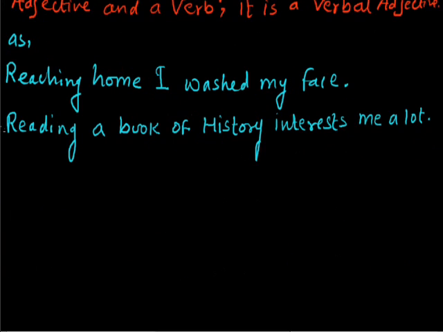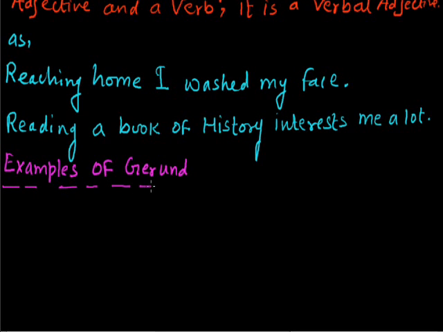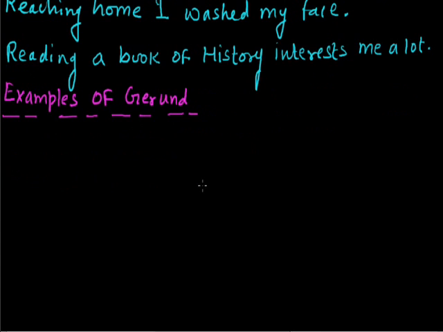Okay, some more examples. Let us first take examples of gerund because you will definitely require more and more examples to distinguish between a gerund and a participle. It is very difficult to distinguish between them, but I hope that after studying the examples which I am citing here, it will be easier for you to distinguish between them.